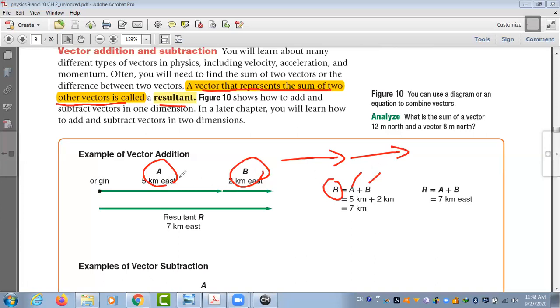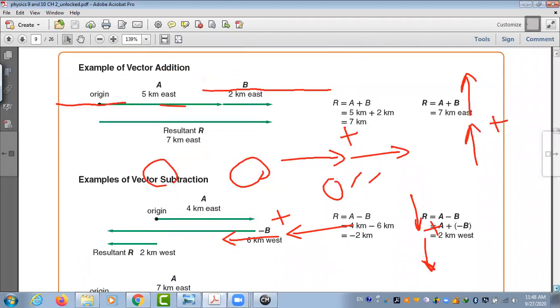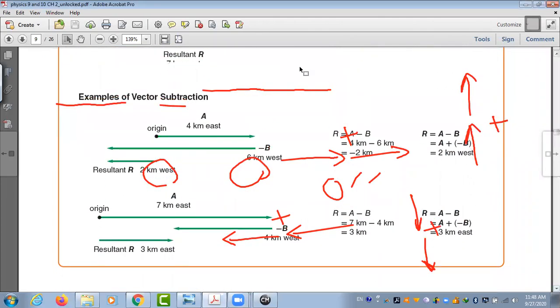Okay? Because whether they are to the right, or moving to north, or down, they are in the same direction, or left, they are in the same direction. It means we will make addition. Why we make addition? Because they are in the same direction. And when we have to make subtraction, if they are in opposite direction, like this one here.